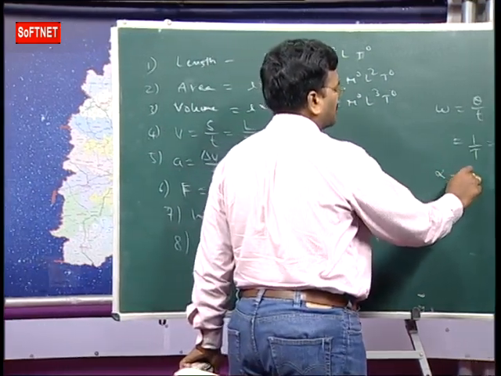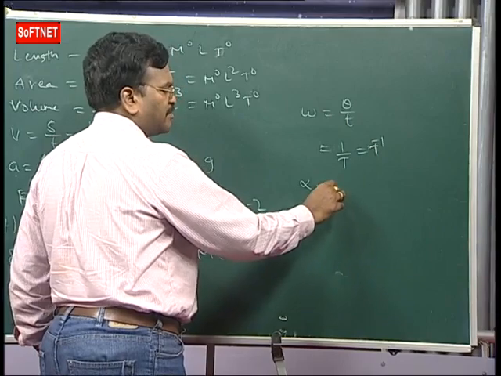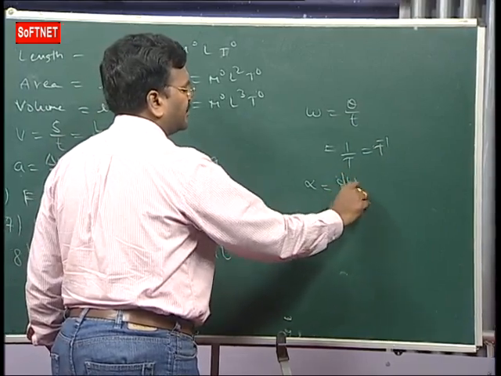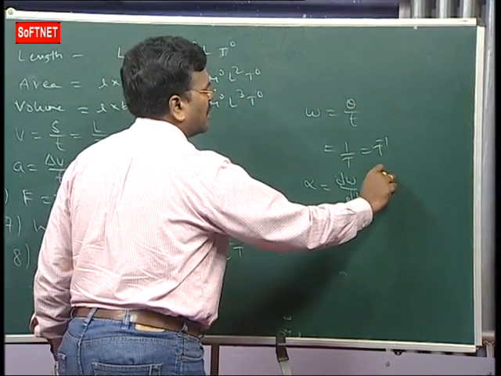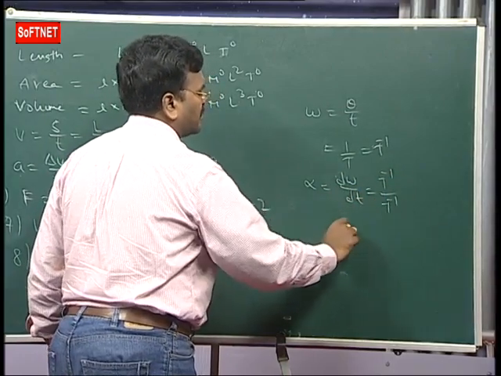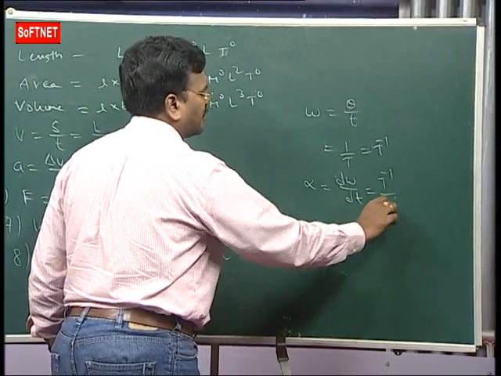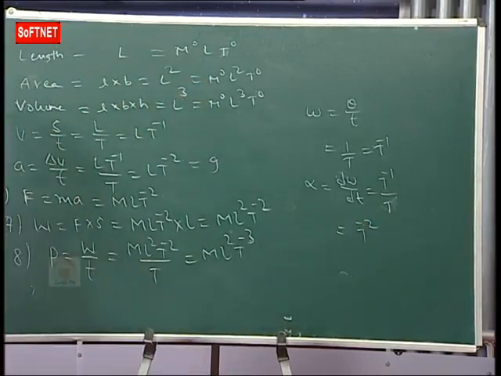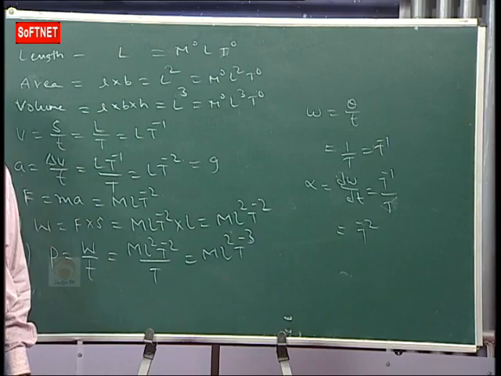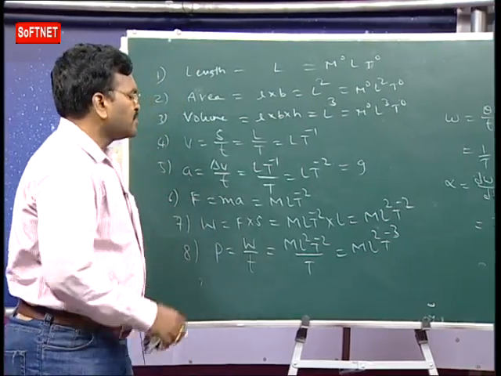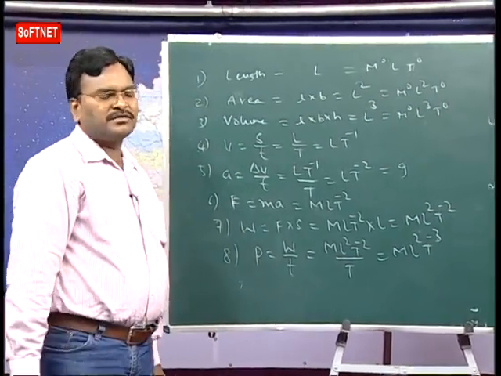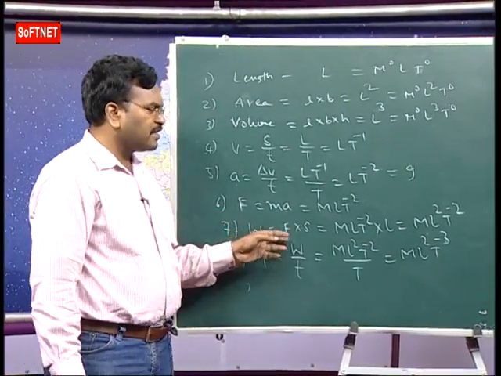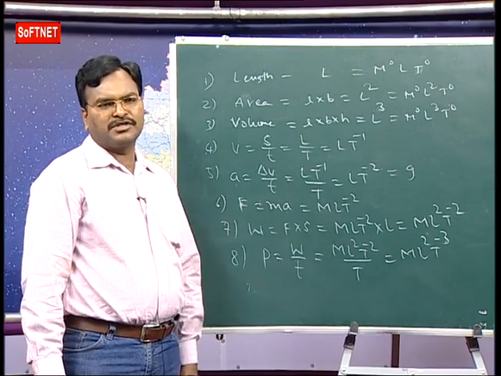Angular acceleration, how much? Rate of change of angular velocity. So d omega by dt: T power minus 1 divided by T. What are we getting now? T power minus 2. This is the dimension formula for angular acceleration. Like that you learn all the dimension formulas. Now, what is the dimension formula for torque? ML square T power minus 2 only.